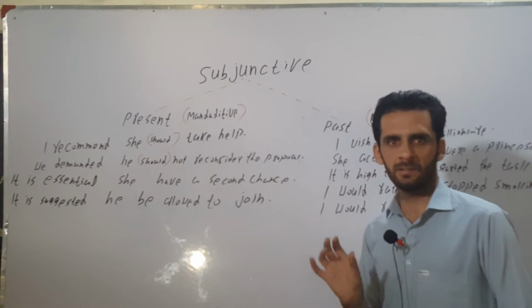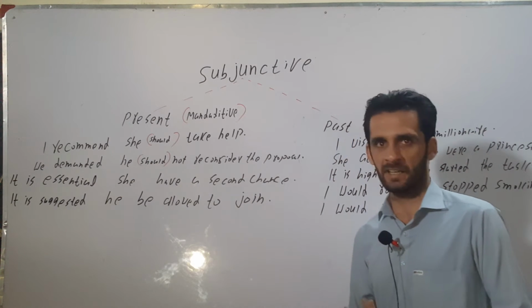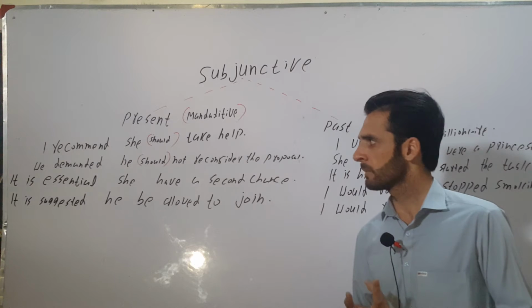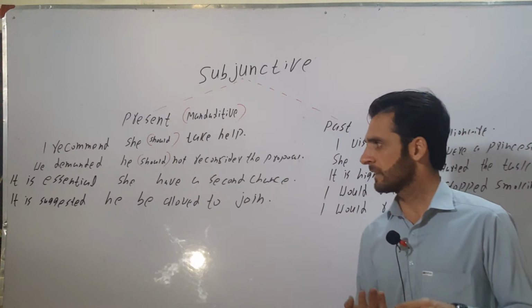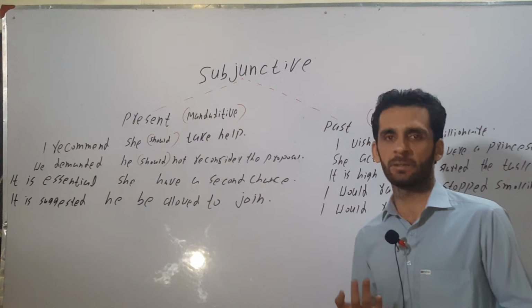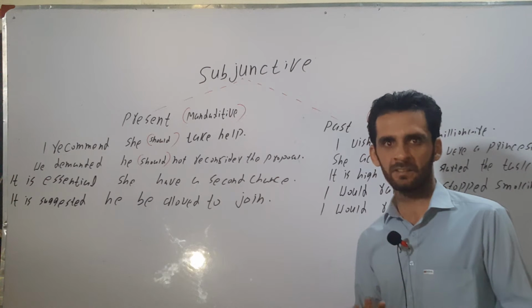In the main clause of present subjunctive construction, we have expressions like I recommended, we demand, we demanded, it is essential, it is suggested, I requested, I insisted, she insists, she insisted.